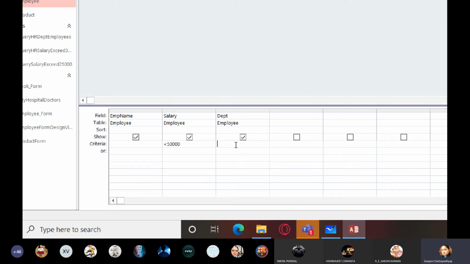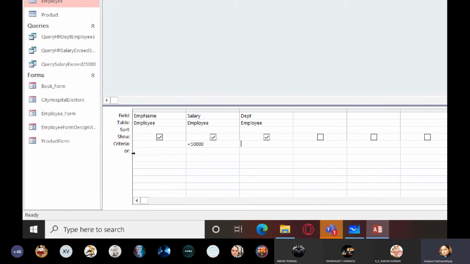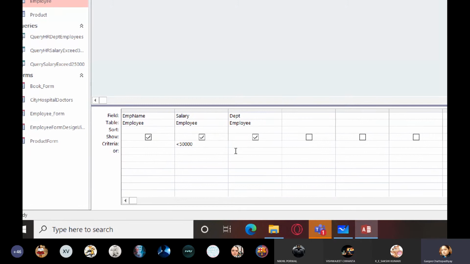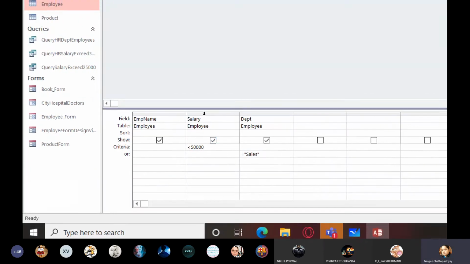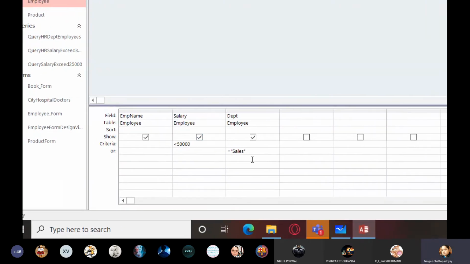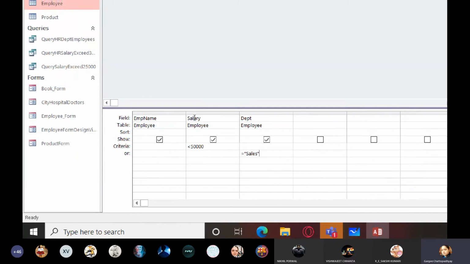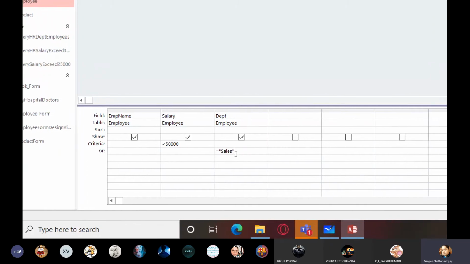But in the question we have that either salary is less than 50,000 or department is sales. So for that we will switch to this row over here, or. And for department we are going to type this in the or row, that is equals sales. So either you write salary in criteria and department in or, or department in criteria and salary in or. It's up to you, right?